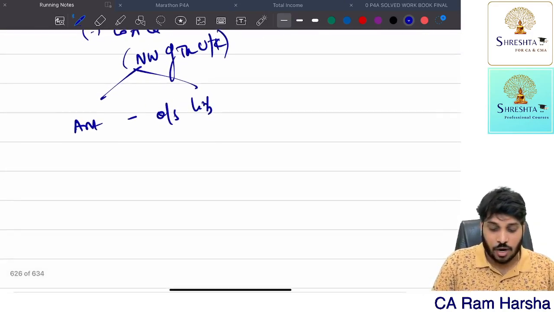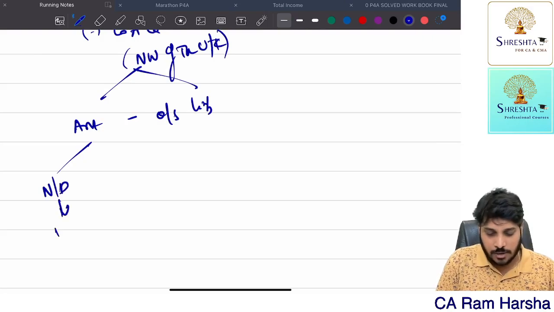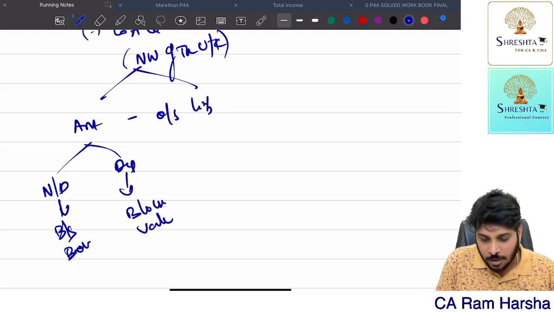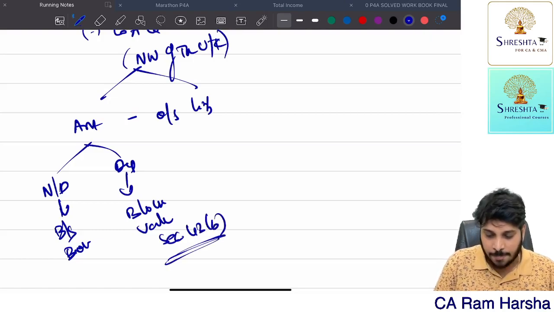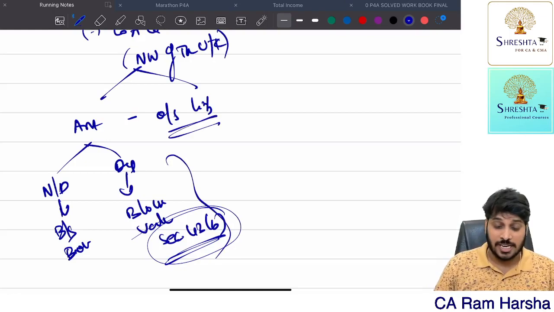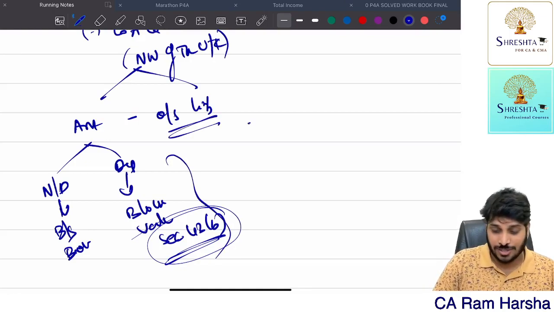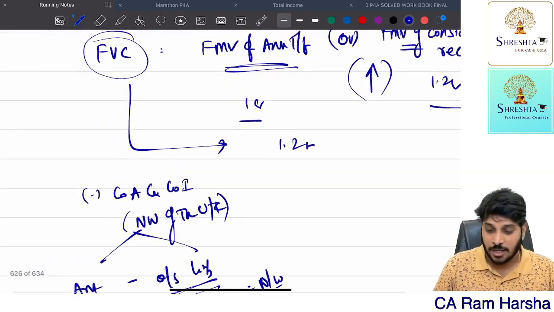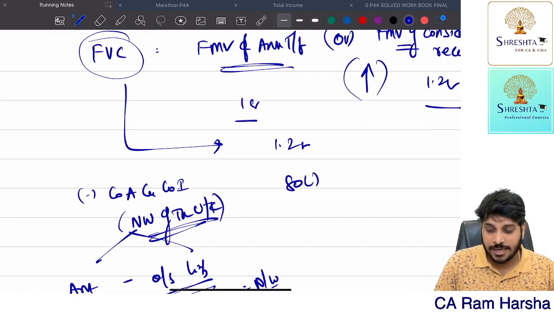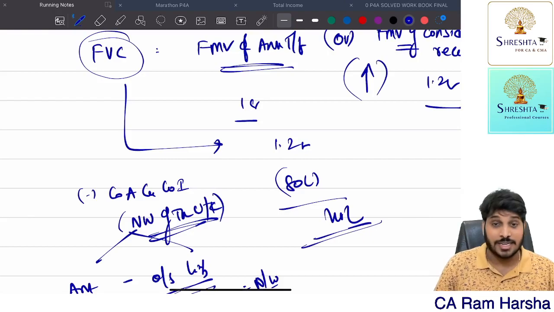Now, assets, what are they? Non-depreciable assets: whatever balance sheet value, nothing but book value. Depreciable assets: block values as per section 43 subsection 6. Getting it? So block values we will take. Minus outstanding liabilities, outside liabilities, you reduce it. So you will have net worth calculation. That net worth will be treated as cost of acquisition. Let us assume net worth is 80 lakhs. So balance 40 lakhs is treated as capital gain.